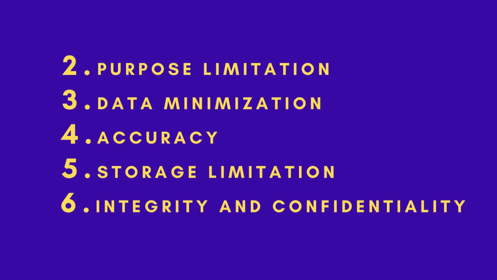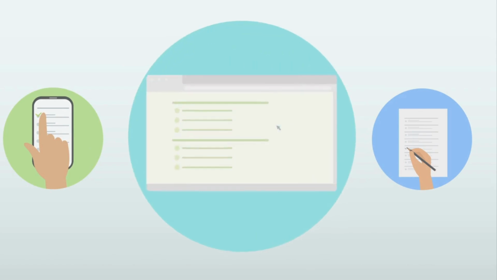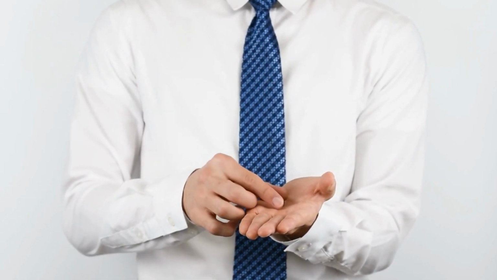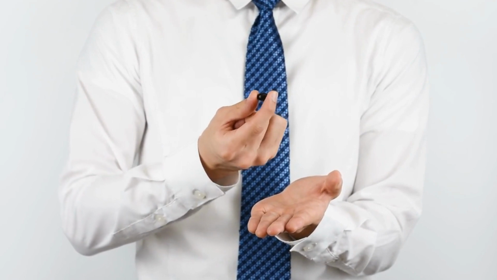The third principle, data minimization. This means that only that much data must be collected as is adequate, relevant, and limited for data processing. This means that only that much data should be collected and processed as would be absolutely necessary for the purpose or for the performance of that purpose for which the data was collected.